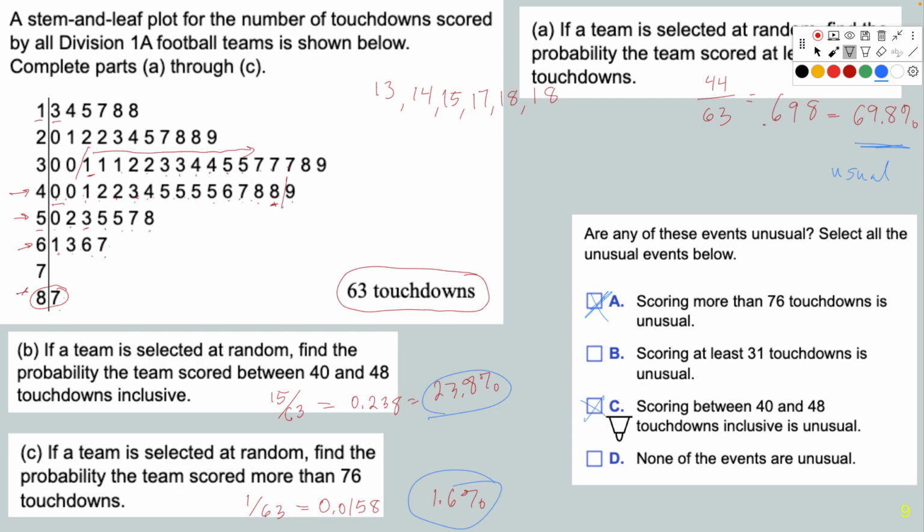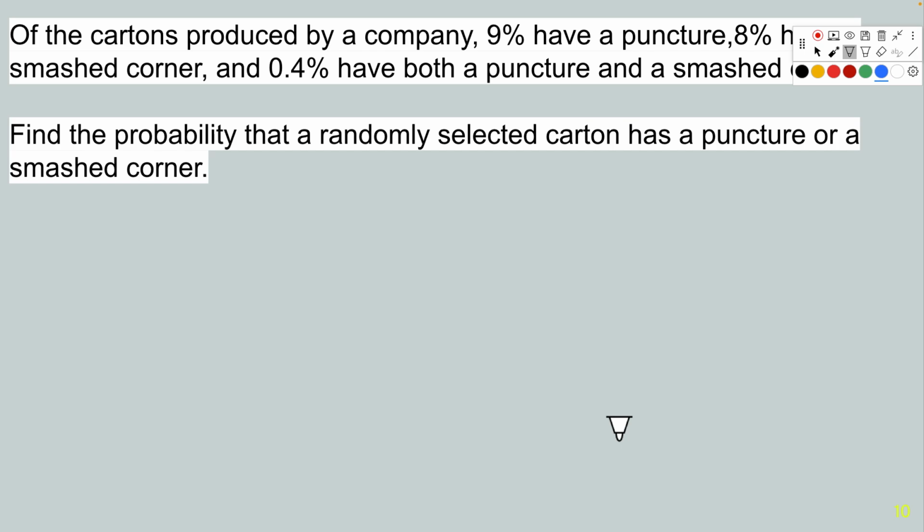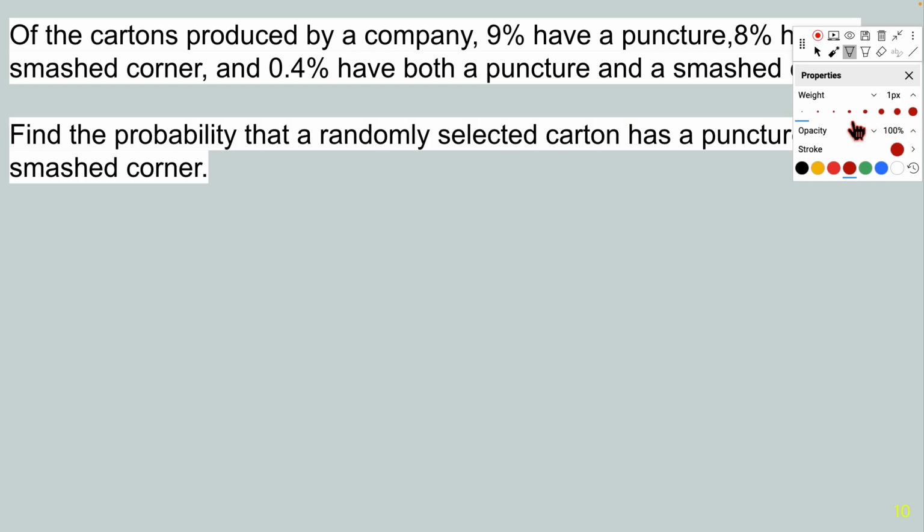One more question that we didn't quite get to. Let's go with a dark color here, a little bigger.